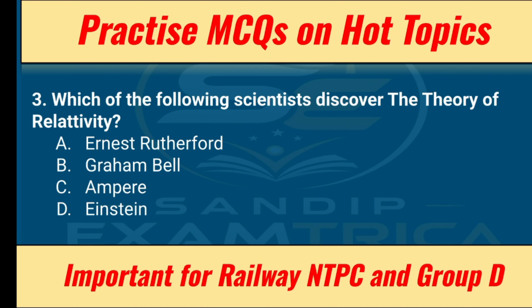Third question. Which of the following scientists discovered the theory of relativity? Sorry about the spelling of relativity. It will be only one T. The options are Ernest Rutherford, Graham Bell, Ampere, Einstein. So the correct answer will be Einstein. And Ernest Rutherford is the inventor of nucleus and proton. Graham Bell is the inventor of telephone, and Ampere is the inventor of force in electric current. Unit of electric current is ampere.